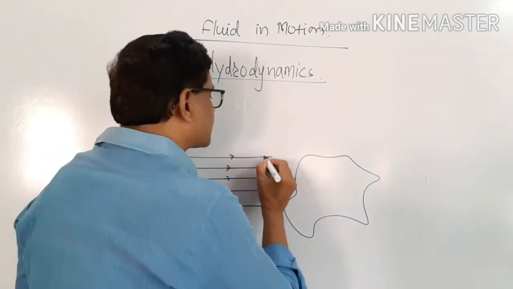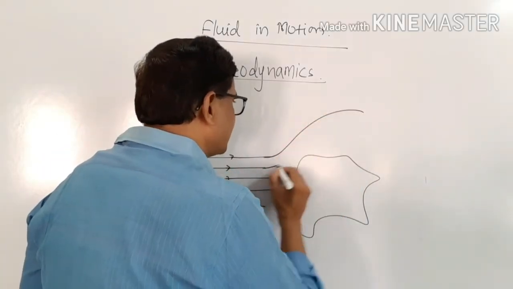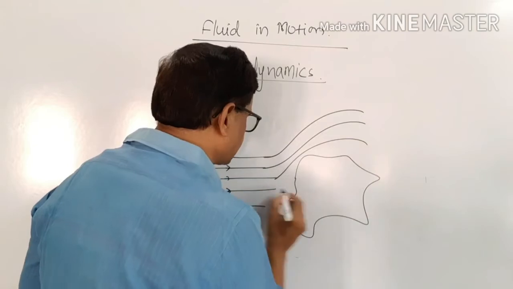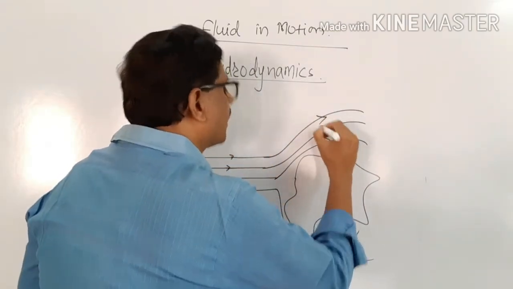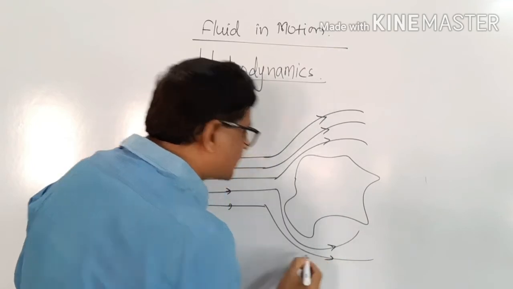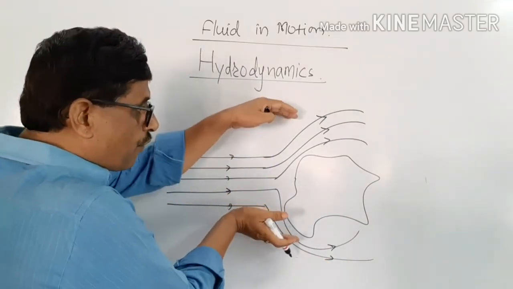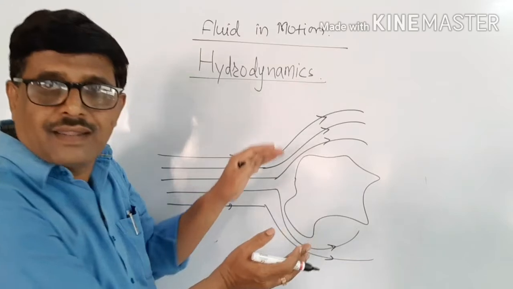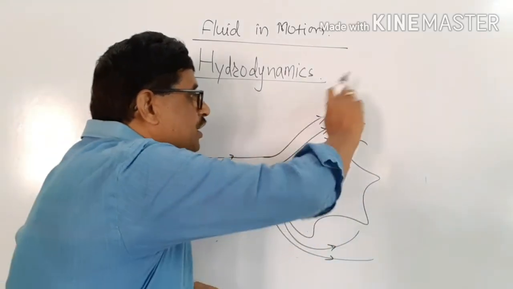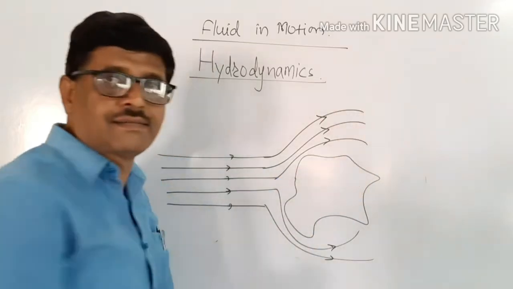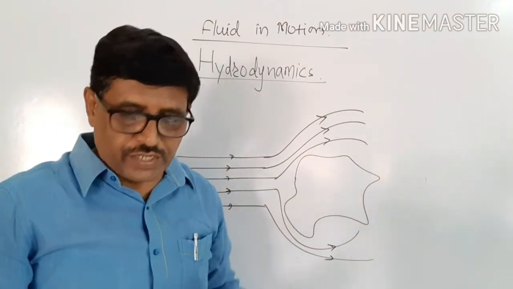Because of this obstacle, these streamlines will flow like this. Here also you will see that the flow lines are not parallel, but they are not intersecting with each other. Tangent drawn to the flow lines will indicate the velocity of the flow.